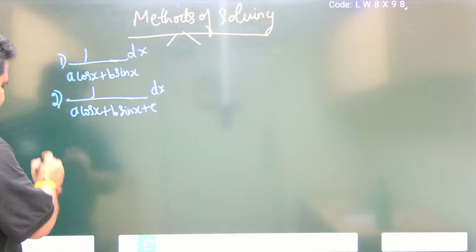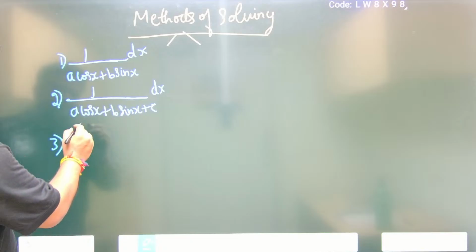Next, the third type: you will have a numerator also.